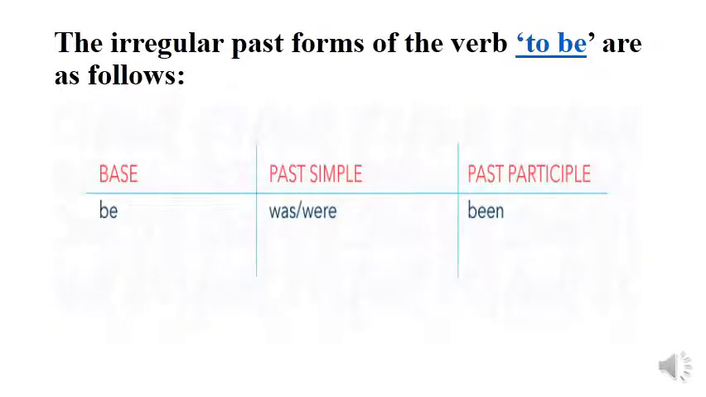Now we move to speak about the irregular past forms of the verb to be, which are going to be explained within the next table. So the base is to be. When conjugating to be in the past simple, you either say was for the singular form or were for the plural form. For instance, you say she was absent, we were present. And the past participle of to be is been.